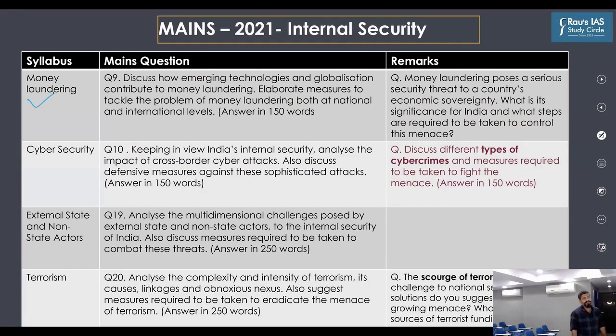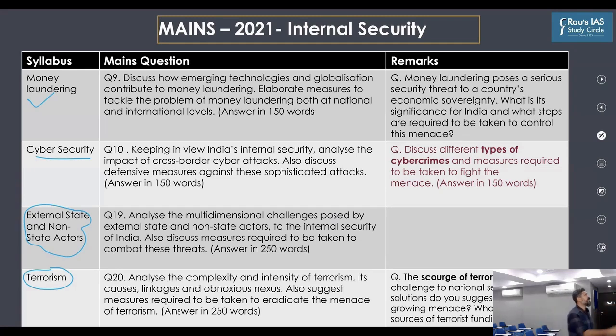First is money laundering. Second is your cyber security. Third is external and non-state actors. And fourth is terrorism. So our approach in the mains revision classes was that we broke these different subjects, based on the understanding of the previous year questions, into different parts and made individual questions on all these parts. And if anybody had prepared these aspects, they could have easily answered all the questions that you see on the screen,